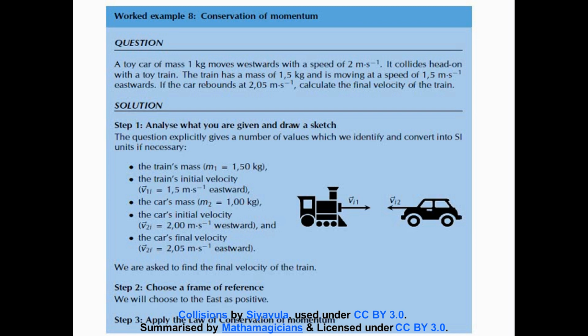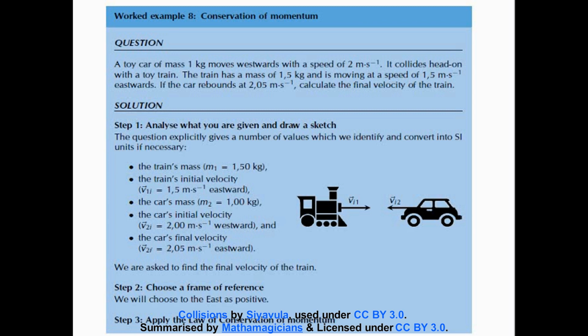Wow, a lot of information given to us there. But first things first. As according to the solutions, we always write down what the question has explicitly given us. So in this question, the information that we can pull out is the train's mass, which we're going to take as m1. We can take the initial velocity of the train as well, keeping in mind that the train is going eastwards.